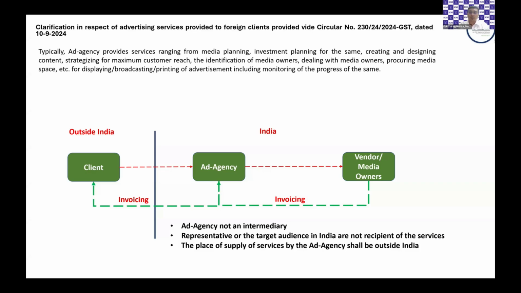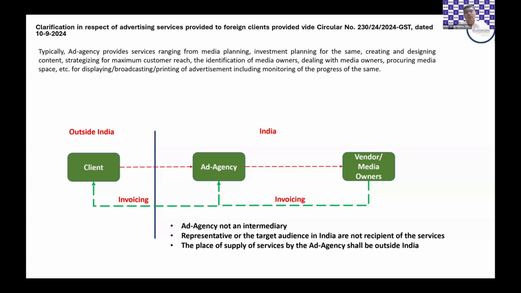The issue here is that typically this ad agency in India is into a turnkey contract where it is designing or creating the ad, planning which mediums the advertising should take place in, who should be the broadcasting agency, what kind of medium to choose, printing of the advertisement in case it's a flex banner or a paper ad, or which newspaper the ad should appear in based on the target audience.